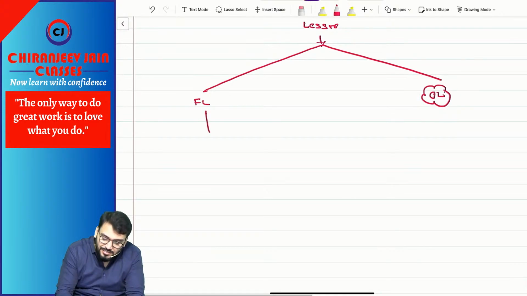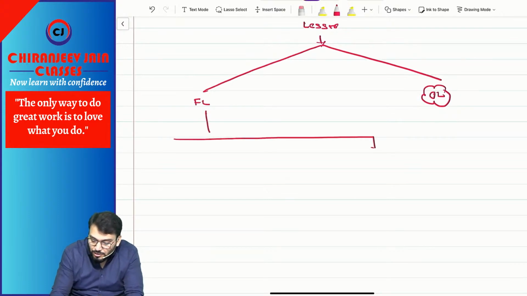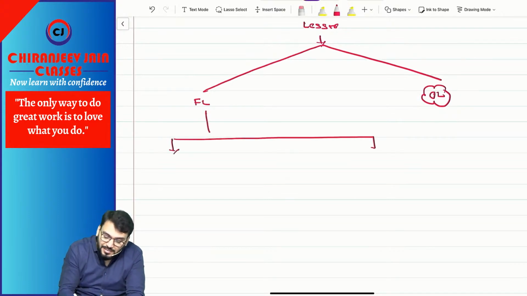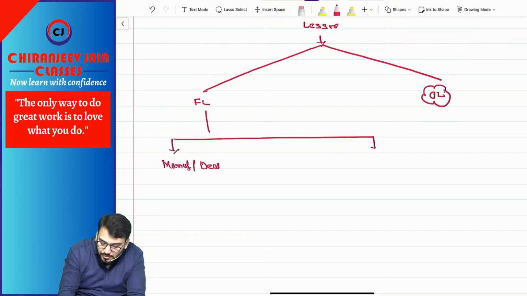Now in case of finance lease, there can be 2 points. Either the lessor is a manufacturer or dealer.